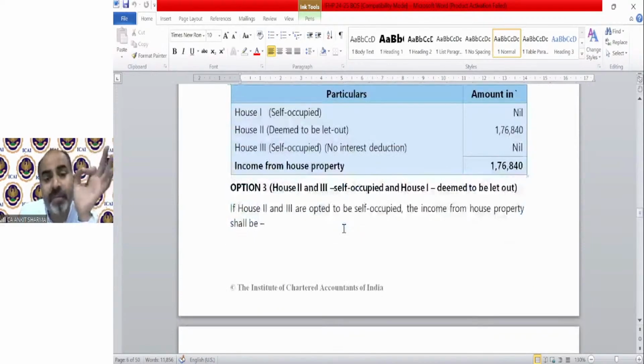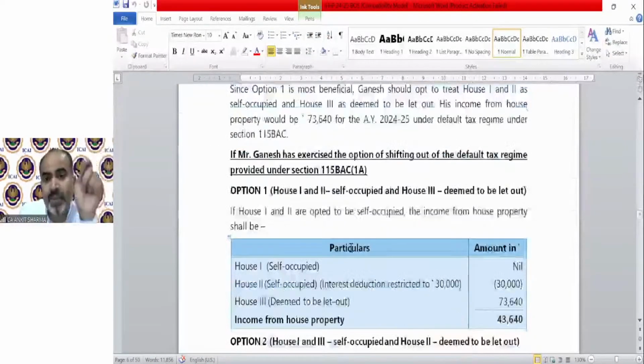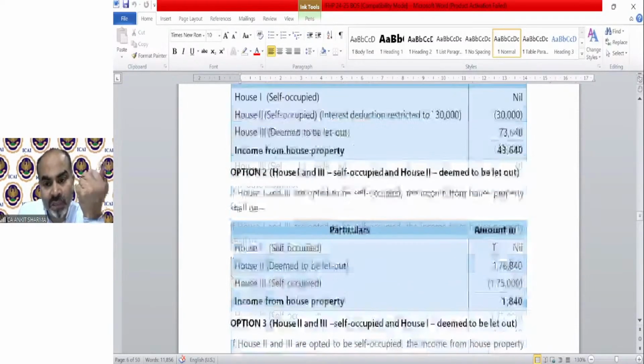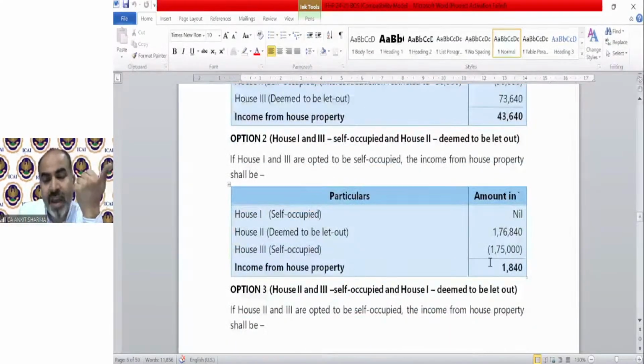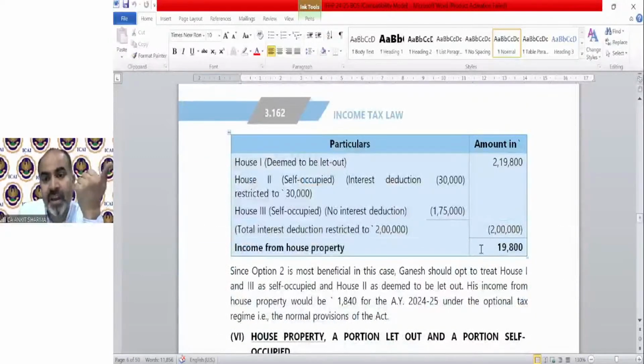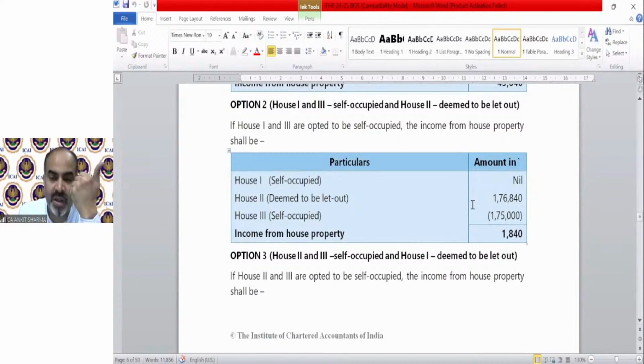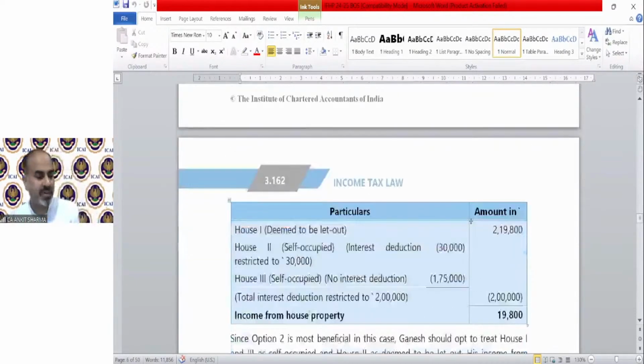That is under default tax regime. Under optional tax regime, we just solved that question. Scenario 1 value is 43,640. Then the second option, we have 1,840. In the third case, we have 19,800. So the correct answer will be the second option. That will be the correct value for the purpose of income from house property.